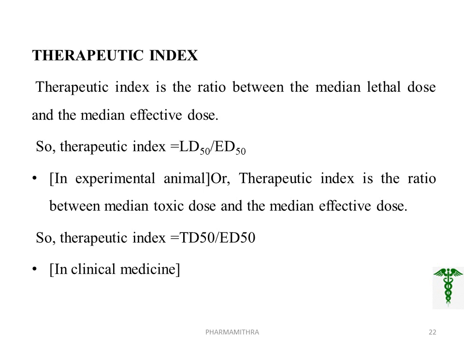Next term, therapeutic index. This term is very important. It is the ratio between the median lethal dose, that is LD50, and the median effective dose, that is ED50. So, therapeutic index is equal to LD50 by ED50. In experimental animals, the therapeutic index is the ratio between the median toxic dose and the median effective dose.